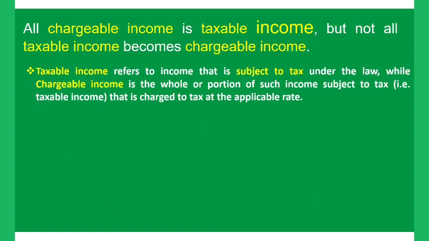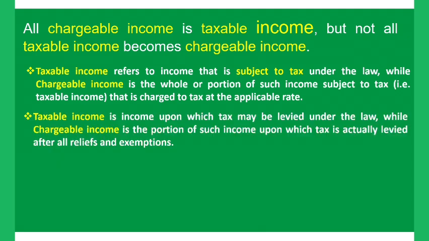So that is why we said taxable income refers to income that is subject to tax under the law, while chargeable income is the whole or portion of such income that is subject to tax. Suffice to say that taxable income is the income upon which tax may be levied under the law, while chargeable income is the portion of that income upon which tax is actually levied after relief and exemptions.